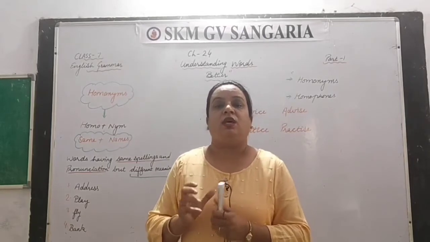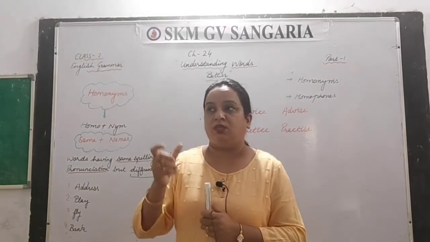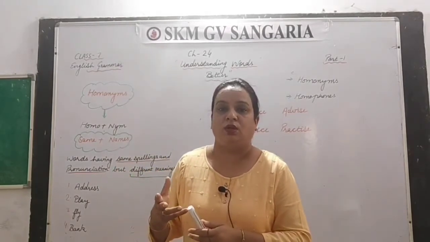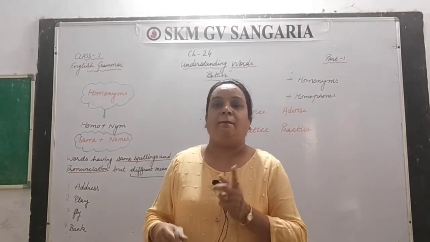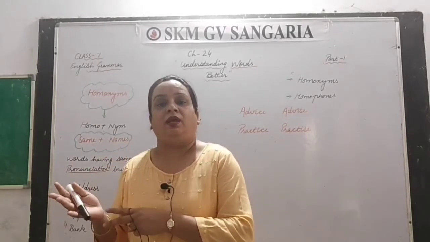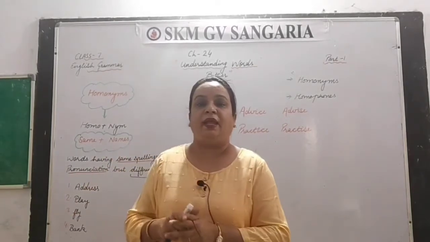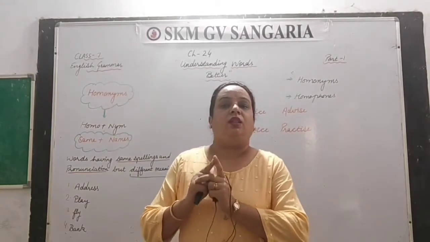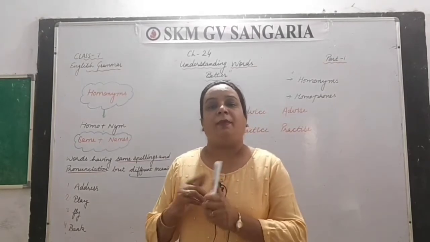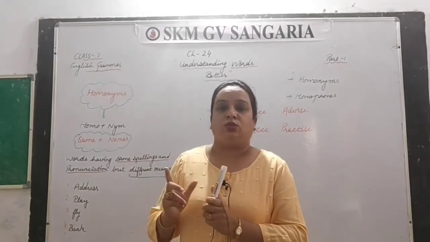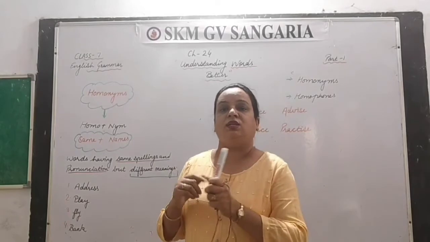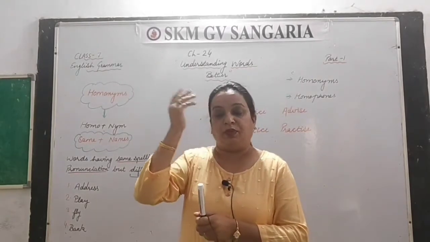And the second one is act. Play means, like when we play the role of someone. Okay, like he played the role of Ravan in the play. So the second play in the sentence is what? This is play, which is a noun. Okay, so these are the different meanings of the same words. One may act as a noun, one may act as a verb, or it may be something else.